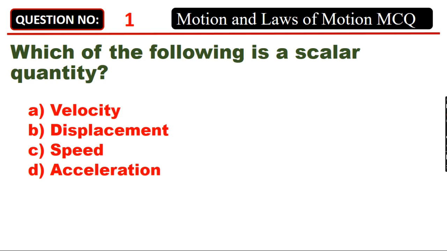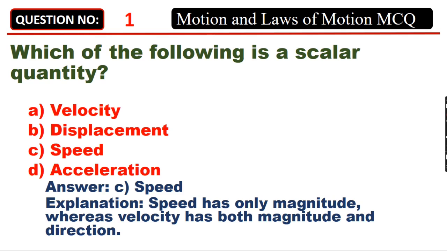Which of the following is a scalar quantity? A. Velocity. B. Displacement. C. Speed. D. Acceleration. Answer: C. Speed. Speed has only magnitude, whereas velocity has both magnitude and direction.